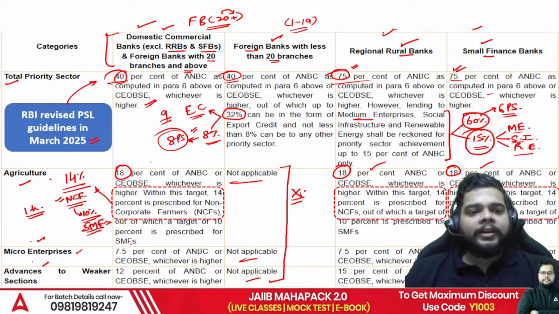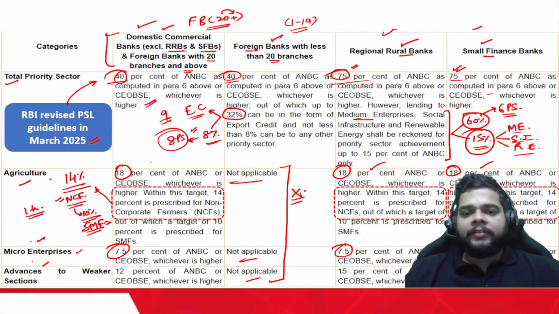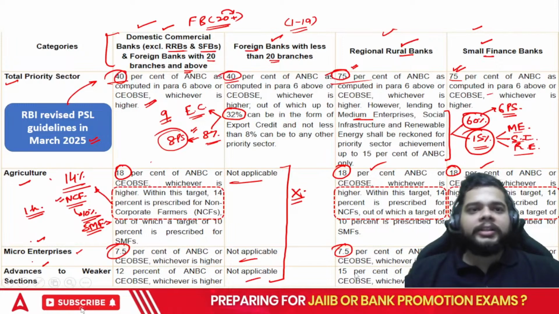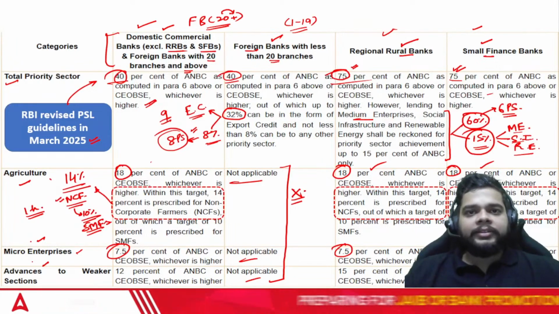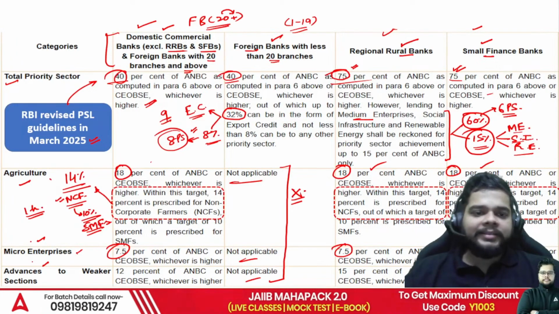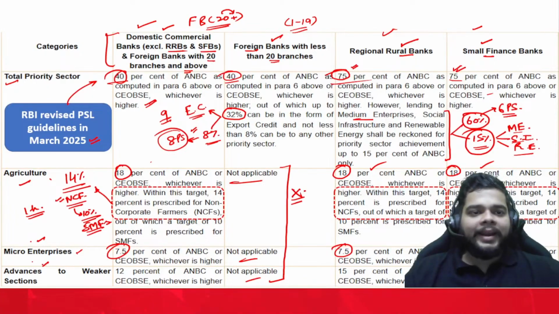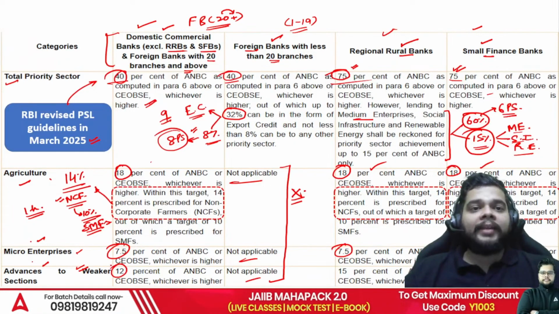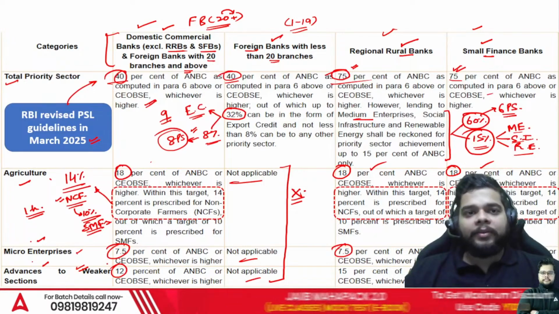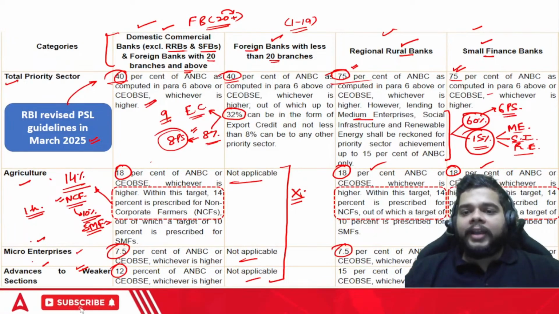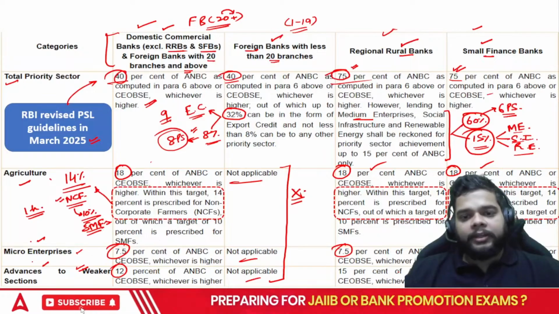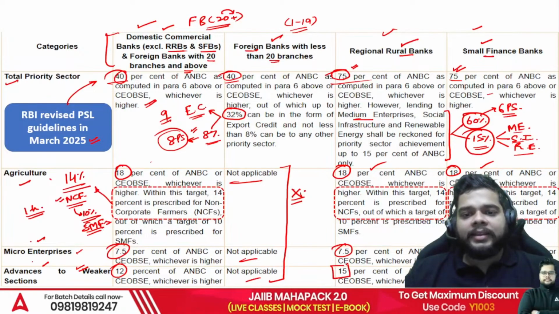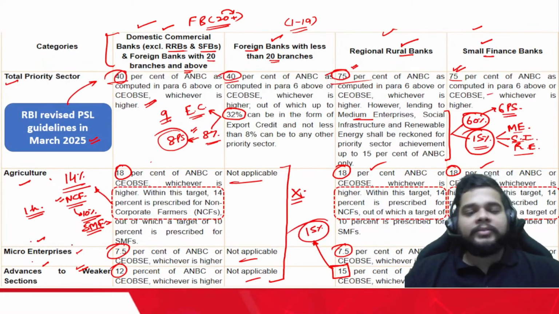Then we have the micro enterprises where 7.5, 7.5, 7.5, all the three types of financial institutions will be having 7.5 as the obligation towards priority sector. Then we have advances to weaker sections where 12% is from the side of domestic commercial banks and foreign banks with 20 branches and above. And for SFBs also you have the 12%. But keep in mind the exception is RRBs, where 15% is the obligation towards the advances to weaker section.